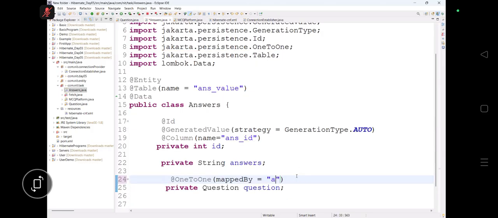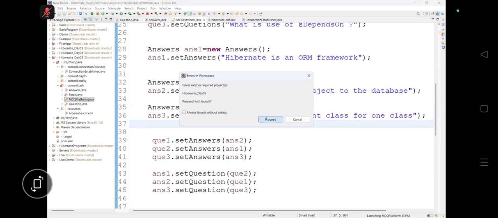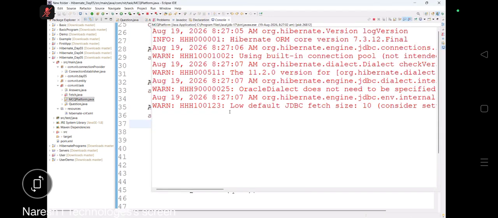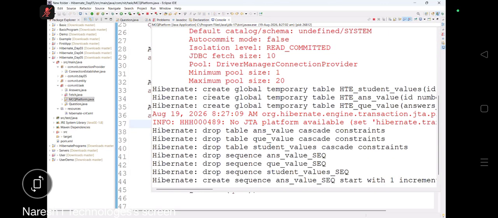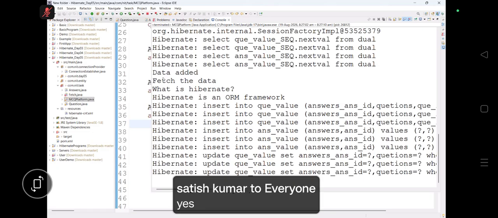I will show you, right? mappedBy answer. Now you can see I'm going to run the program again and see the database structure. See the database scenarios, guys. Let's run the program here and see the database scenarios. One-to-one bidirectional I need, but I need both. In both tables it will not show. Bidirectional means on both sides we have to write one-to-one, right? But I need the column in the table to not be visible, which would create confusion. That's why we wrote mappedBy. Now you can see, guys, let's go for the table and see the view now. Everybody concentrate.